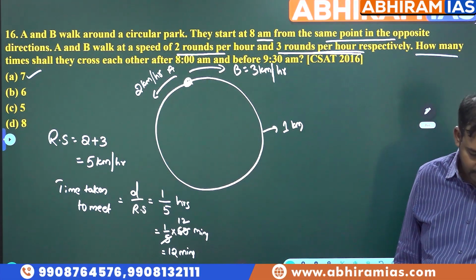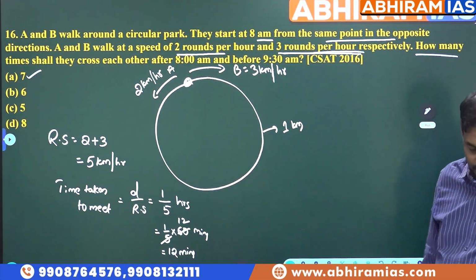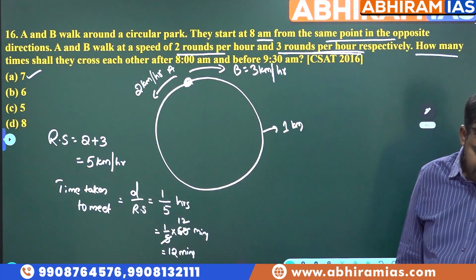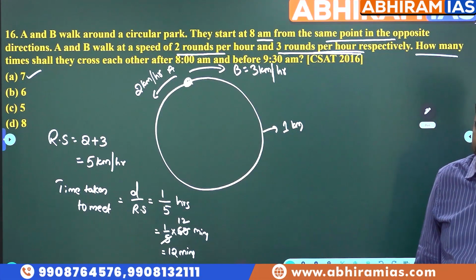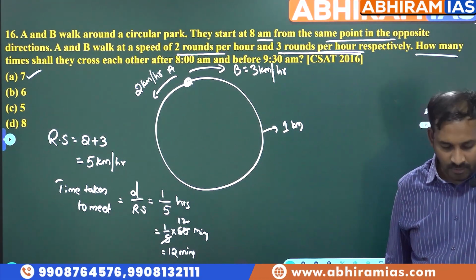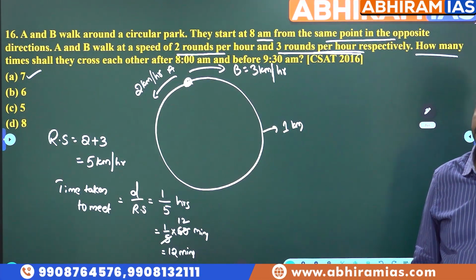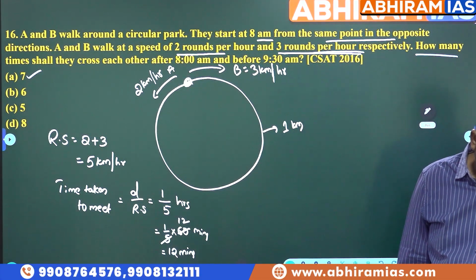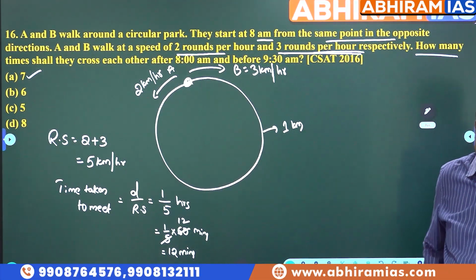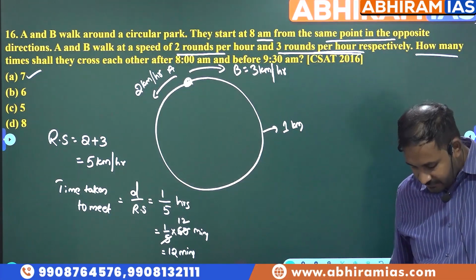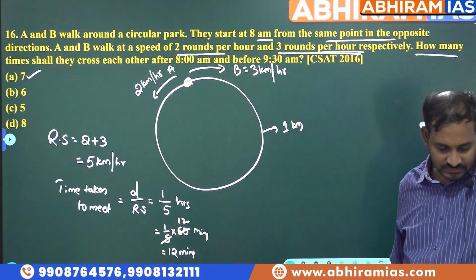They start at 5 a.m. from the same point in opposite directions. P walks at an average speed of 5 rounds per hour.